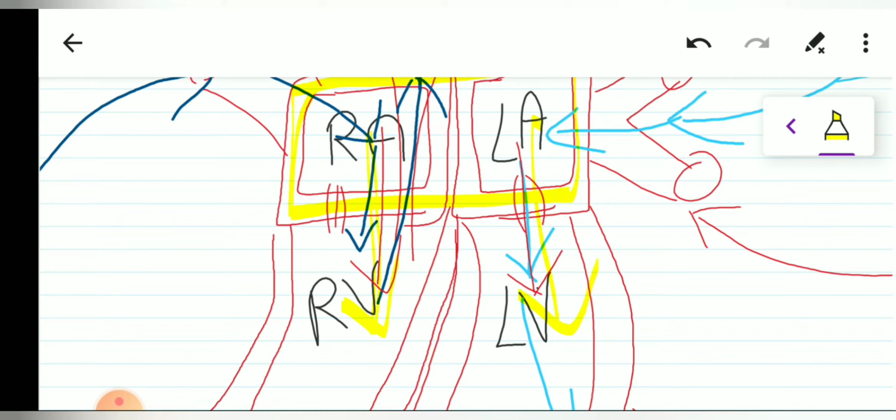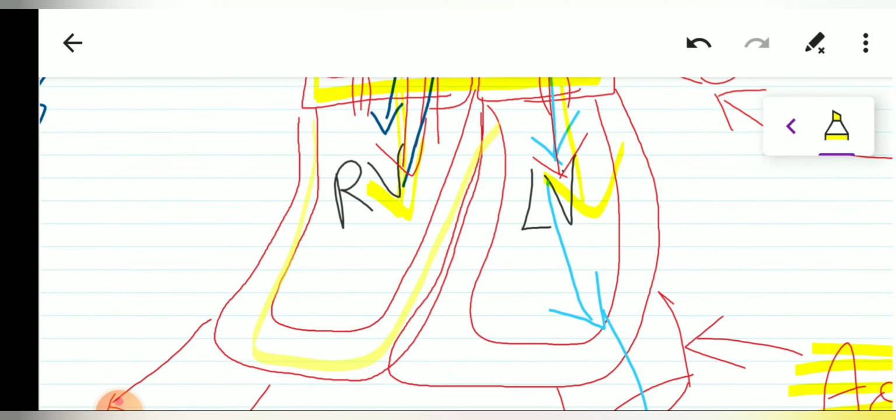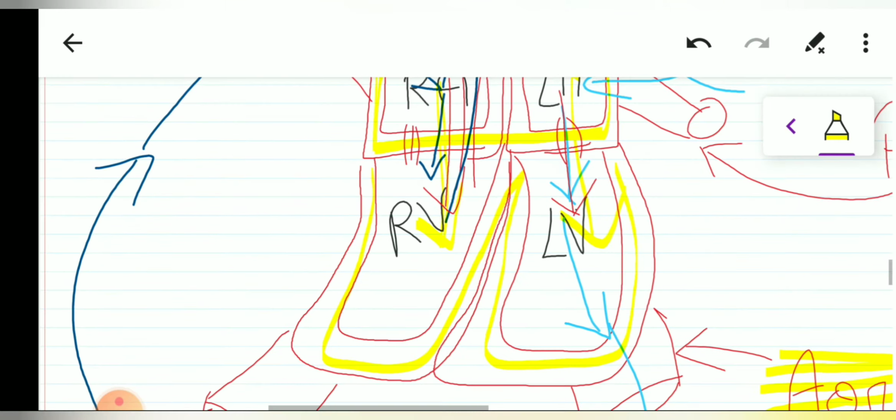Now after this atrial systole, we will have ventricular systole. So now both the ventricles will get contracted. Since ventricles are much more muscular than these atria, the ventricles are capable of pushing the blood to a very large distance.